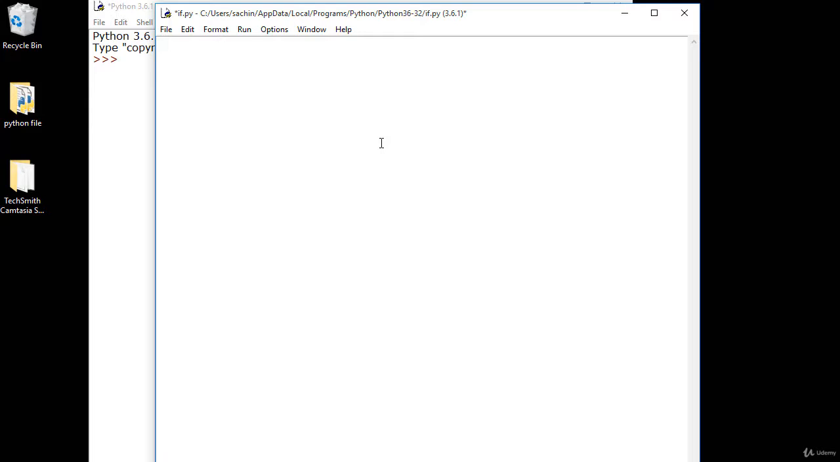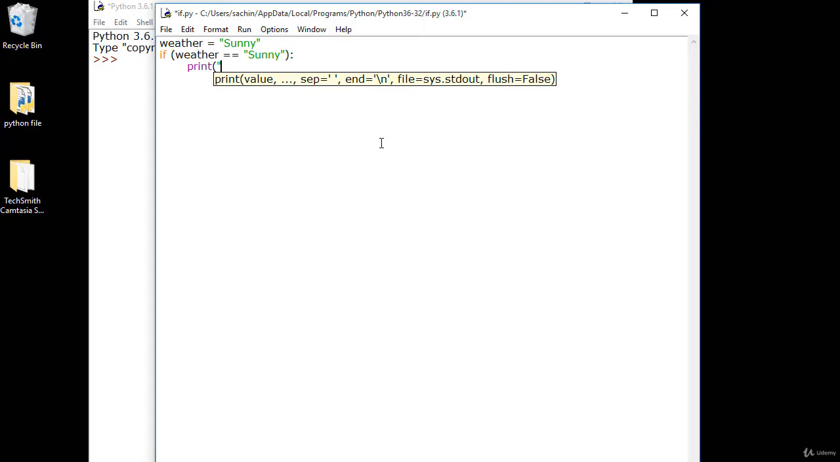So just make something like weather is sunny. Here weather is sunny, so write if weather is equal. We have already studied in the Boolean and comparison logic course or video that equal is the comparison operator, that weather is equal to what it is. Suppose it is sunny, so you will give a scope here and just print that weather is pleasant, isn't it? Weather is pleasant.